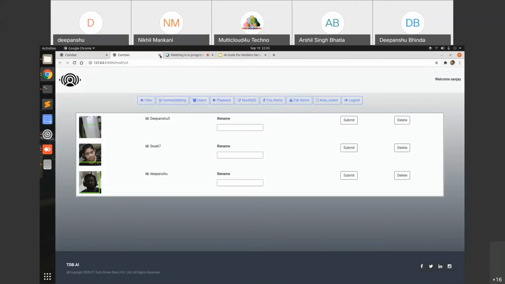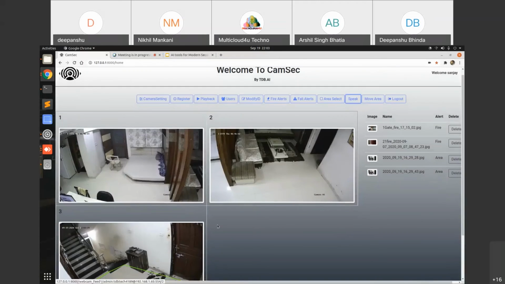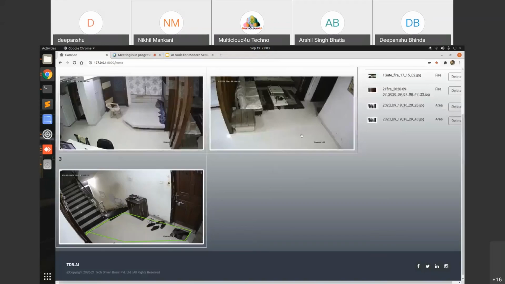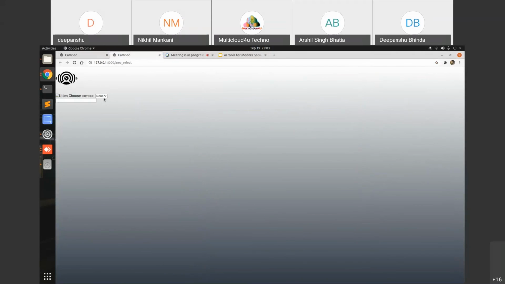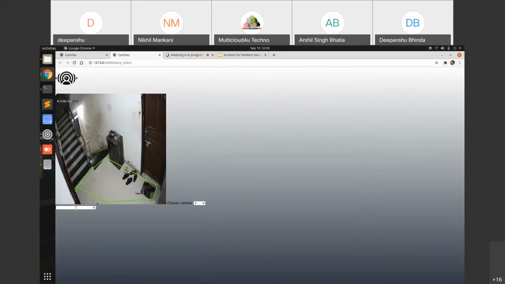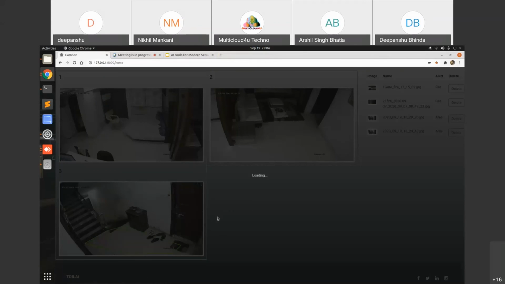The thing is how we can select this kind of area over here. So what I will do is, tell me what to do. Go to area select. Opening area. As you can see, now I just have to click on the tree, and choose how many points I have to register over here. So 1, 2, 3, 4, 5, 6, and click on submit. As you can see, a new graph has been generated over here.